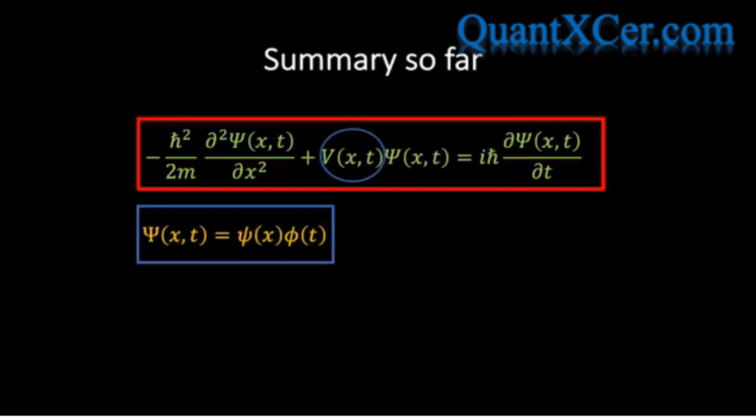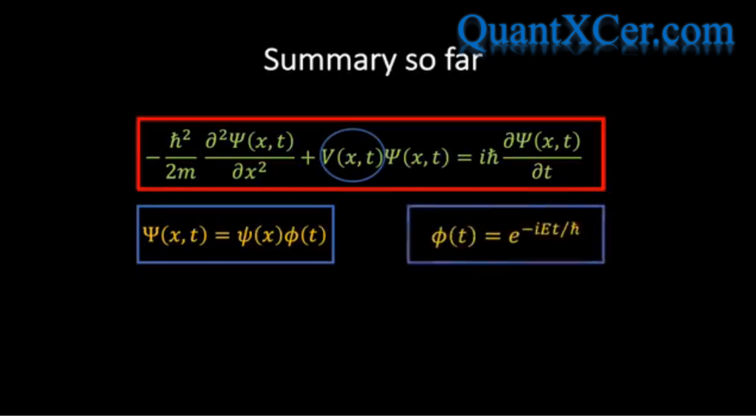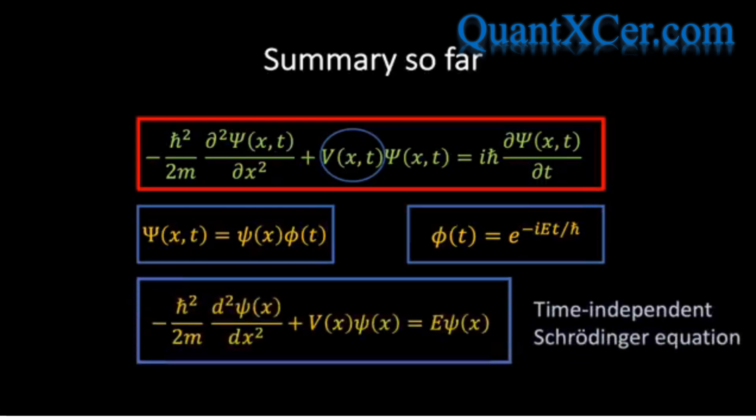By solving the time equation, we found that the time dependence can be described by an exponential function of the following form, where E represents the corresponding energy of the state. On the other hand, the spatial equation, which is aptly named the time-independent Schrodinger equation, was found to take the following form.